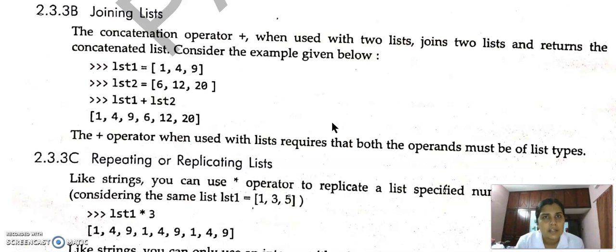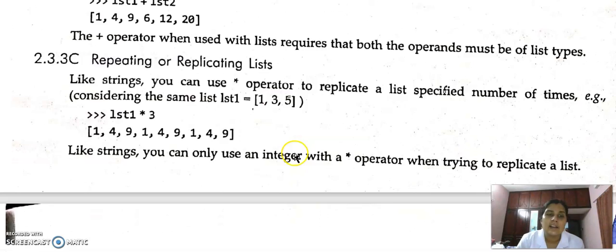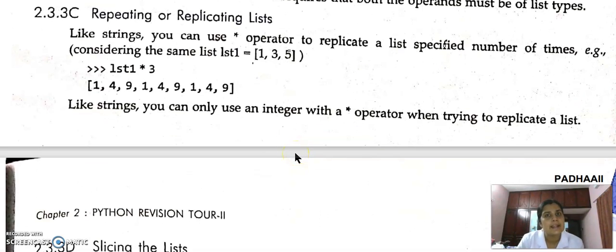Simply using the concatenation operator, that means the plus operator, we can combine two lists, 14, 9, 6, 12, 20. This will be by using the plus operator. How can we repeat or replicate a list? Just like in a string, we can use the star operator, then it will repeat. Suppose 135 is the list, then this 135 will be repeated.